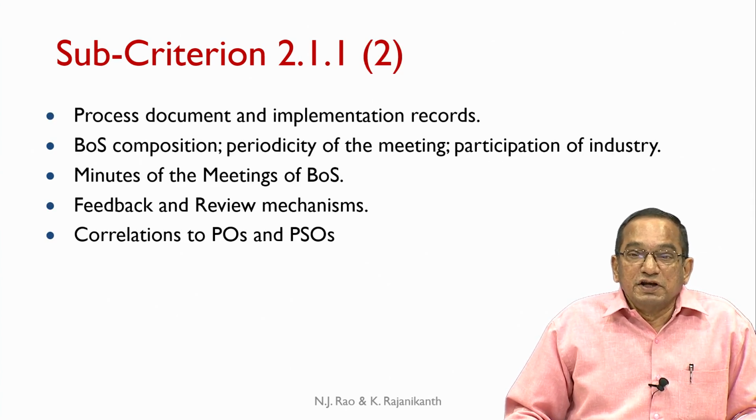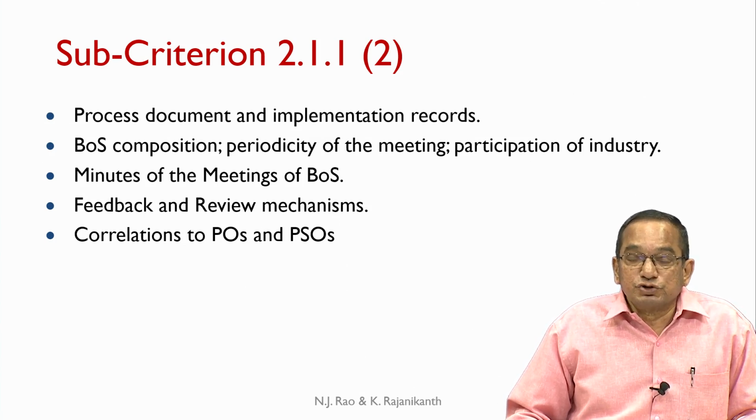The department must have a process document and also it must have the implementation records. The implementation records must show active participation of all the stakeholders concerned.